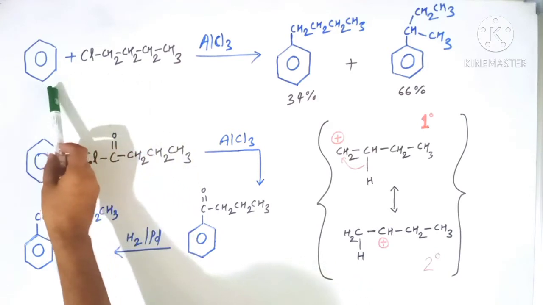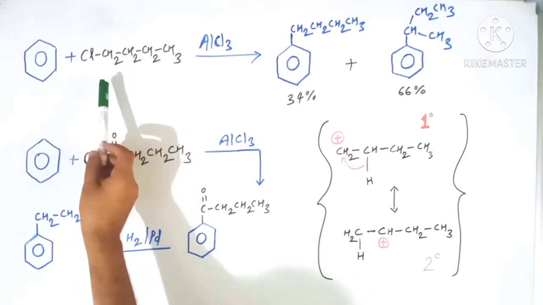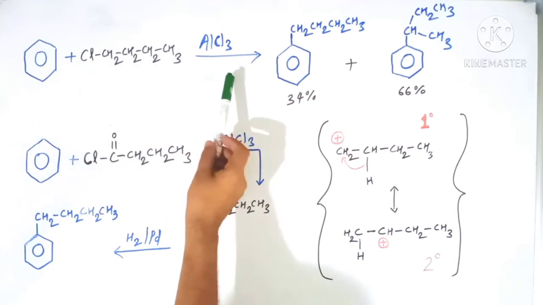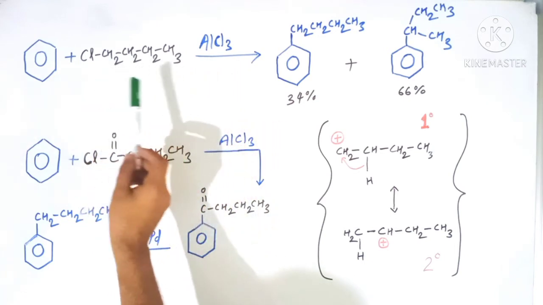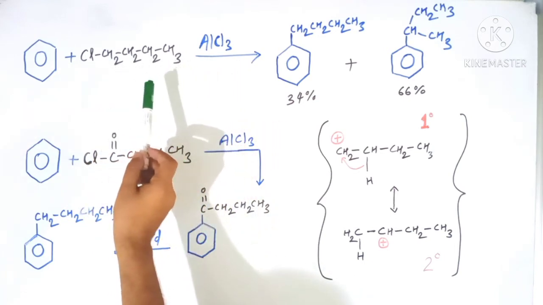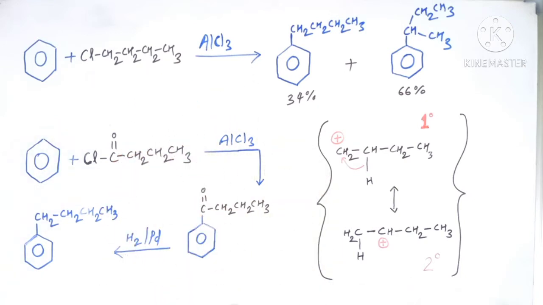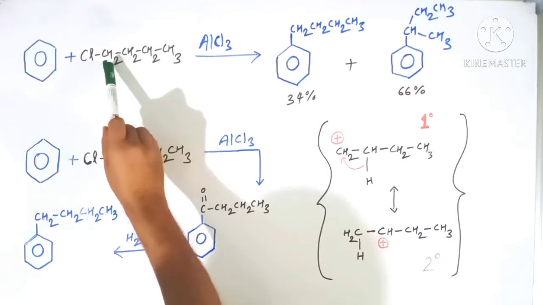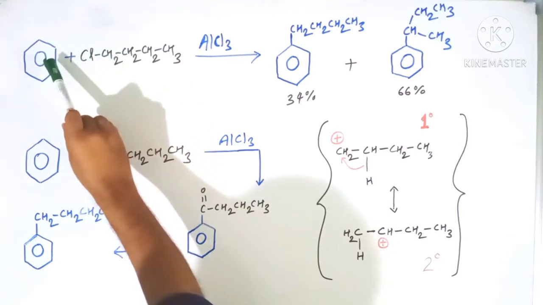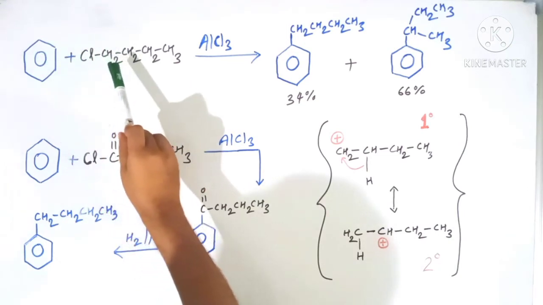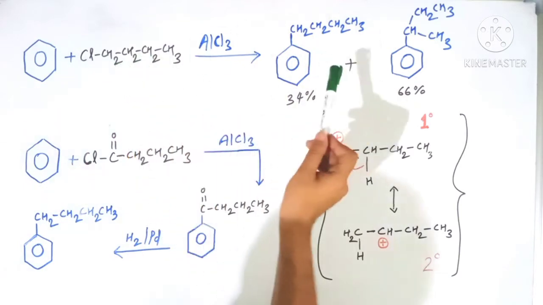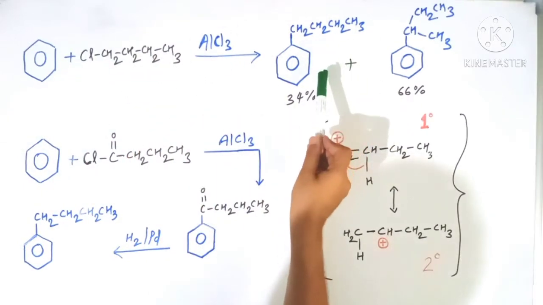So this is your benzene ring reacted with chlorobutane in the presence of AlCl3. It is an example of a Friedel-Crafts alkylation reaction. So what is the end product? According to Friedel-Crafts alkylation, this alkyl group is substituted onto the benzene ring, so we should get butyl benzene. I think this butyl benzene is the end product.